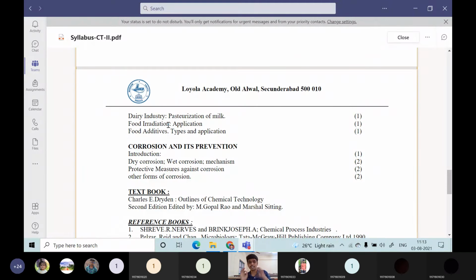Why? Because in order to preserve a food for a long period of time, we will be adding some additives to that. What are the various additives? What are the types and what are the applications of that? Without any additive addition, we cannot preserve that food.